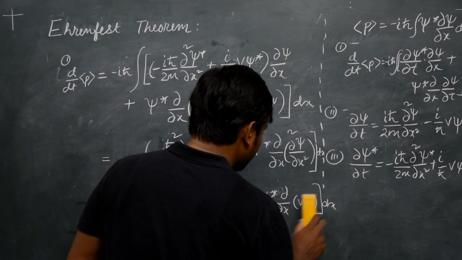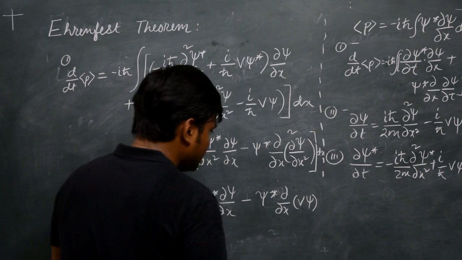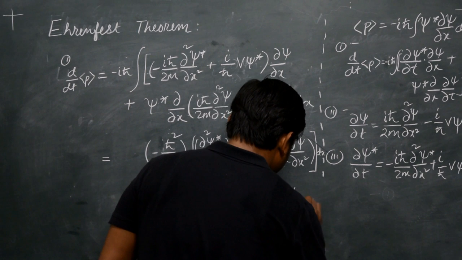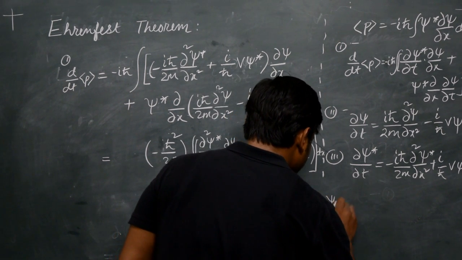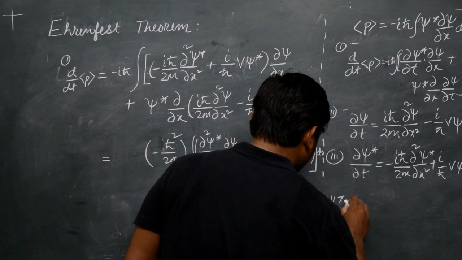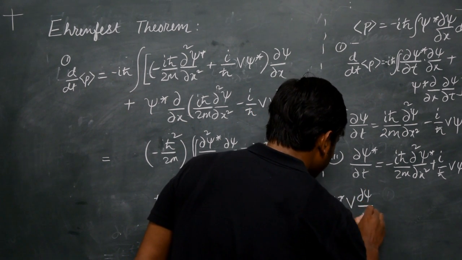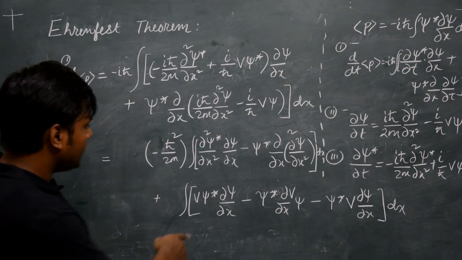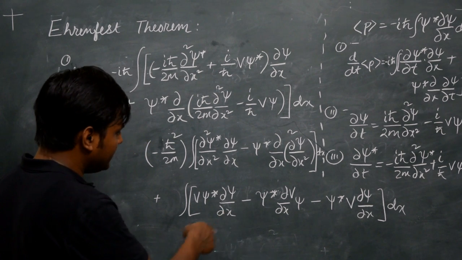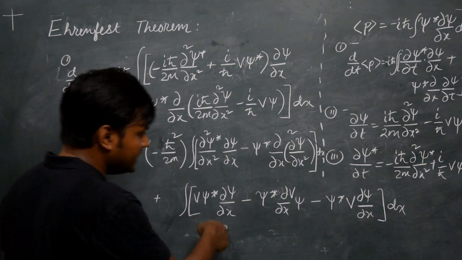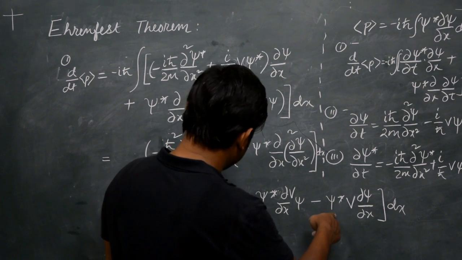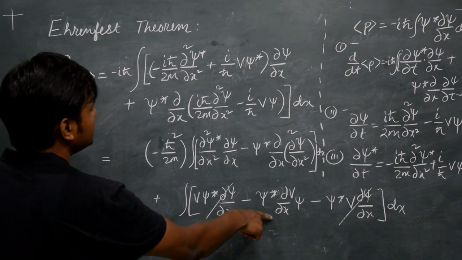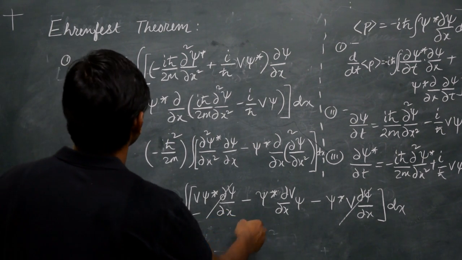So this can be written as d(V psi) minus psi star V del psi by del x dx. Okay, I think this can be written in this manner. So if you look at the second integral, the first term is V psi star del psi by del x, and the third is V psi star del psi by del x. So these two terms get cancelled, and the only term that is remaining is this one.